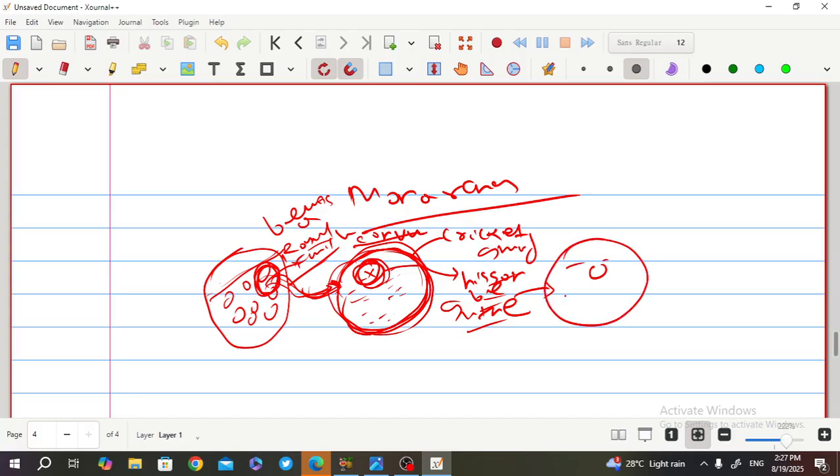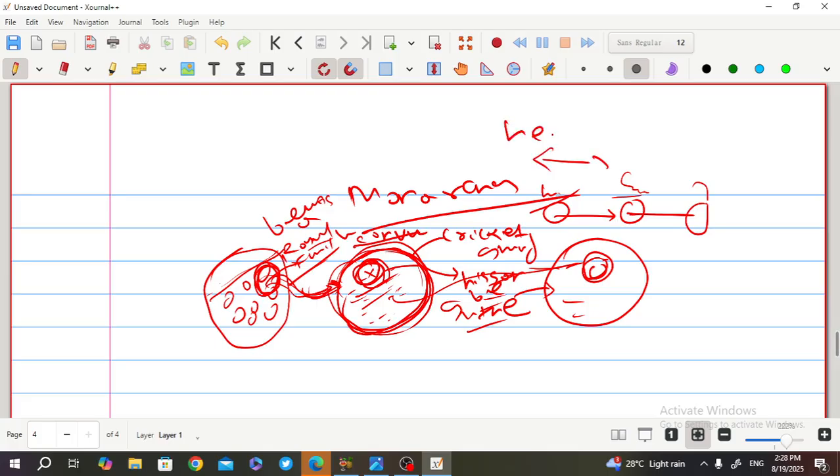After this person's death, his son becomes the captain, and after that, his son. So it is hereditary in nature.